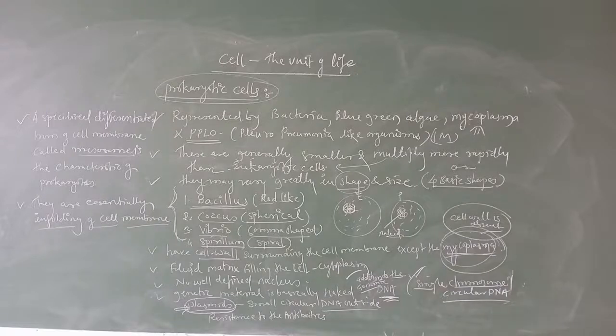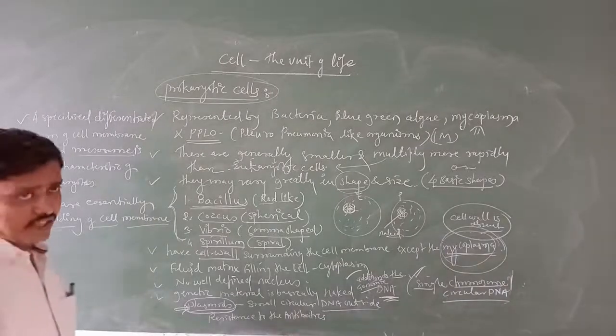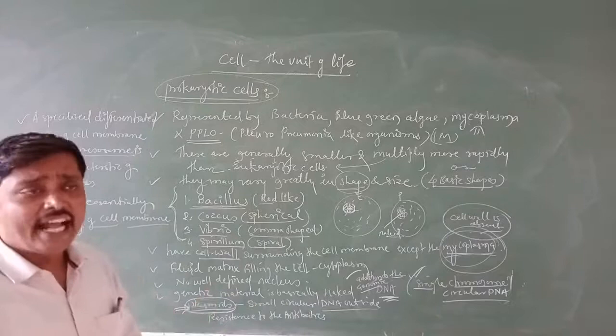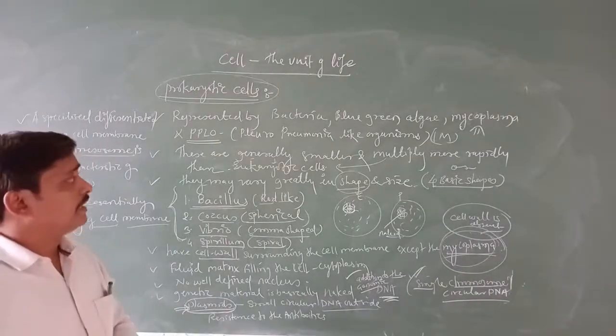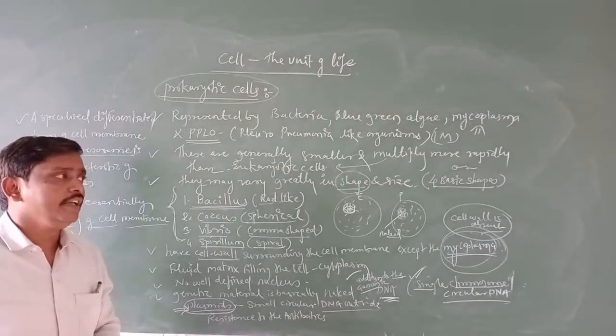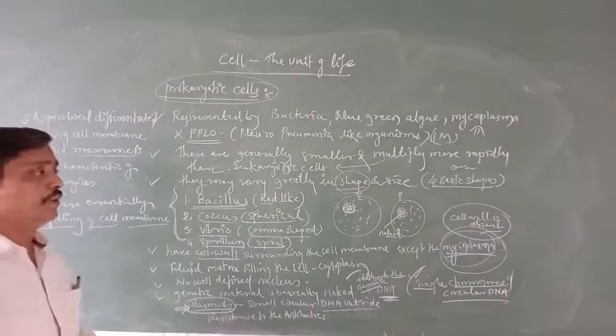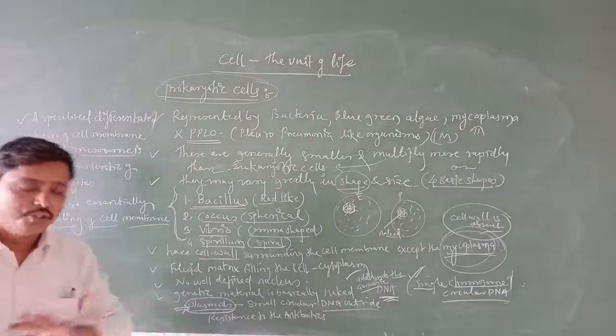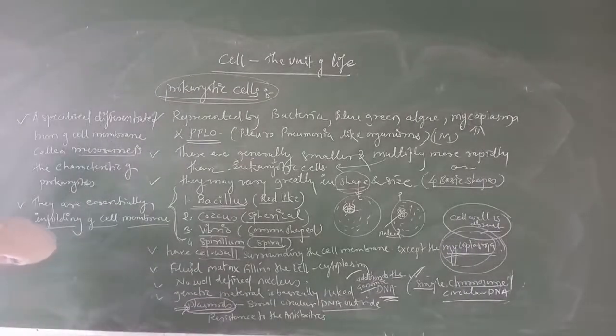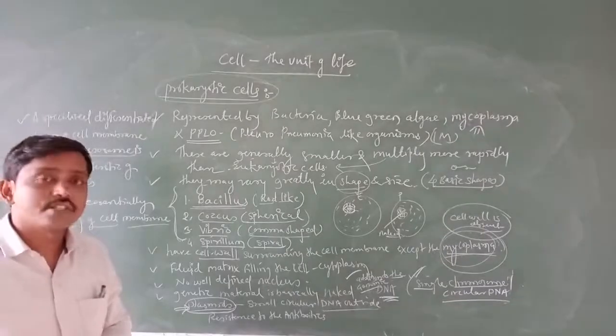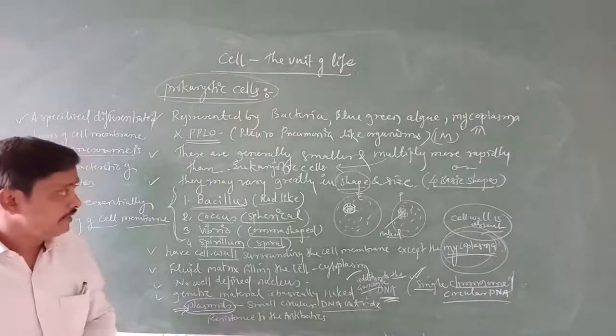Okay, so in the previous class we discussed an overview of the cell. In that we discussed the plant cell, animal cell, presence of cell wall, absence of cell wall. Then we discussed the prokaryotic cell and eukaryotic cell. In the prokaryotic cell there is no definite nucleus, in the sense the nucleus is not surrounded by a membrane.